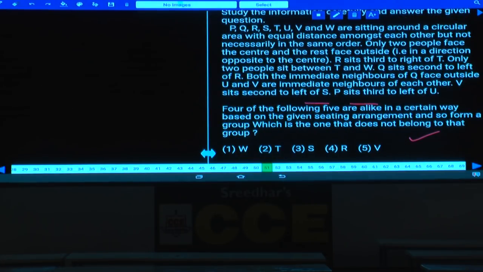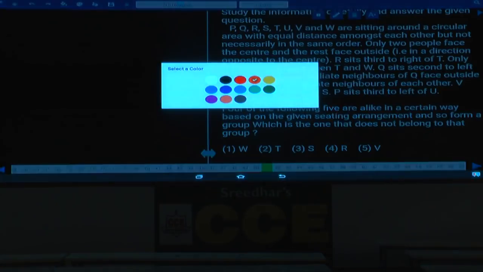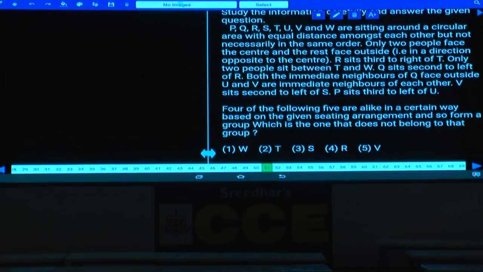Now in these question numbers 51 to 55, these are based on circular arrangement. How many persons are there? There are 8 persons, P, Q, R, S, T, U, V and W, seated around a circular table with equal distance among each other but not necessarily in the same order. Only 2 people are facing the center. Tell me how many are facing the center? Only 2 are facing the center and the remaining 6 are facing away from the center. 2 inward and 6 outward.